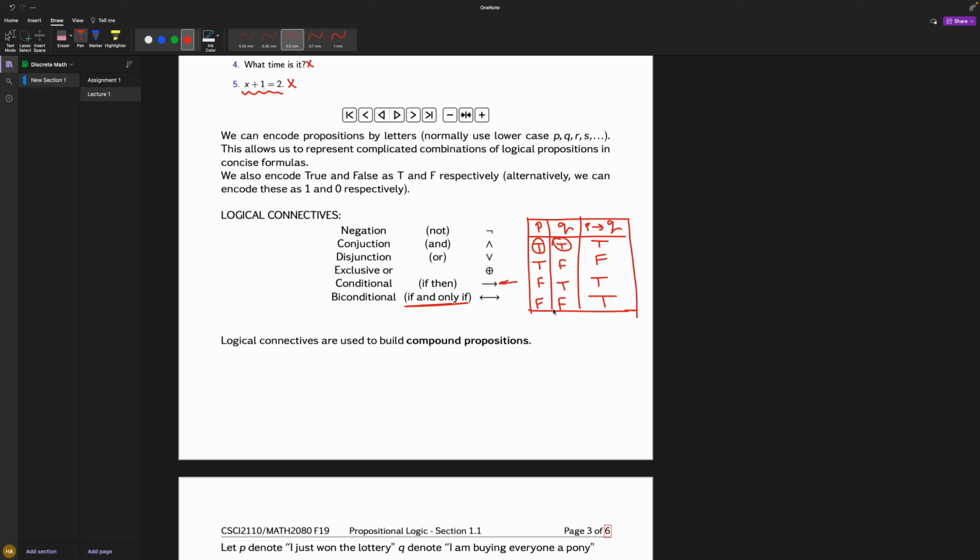Therefore it's true. Another way you can think about it is whenever you're the one implying, so this one implies Q, right? So if P is false, then it will always return true regardless of what Q is. Because Q doesn't depend on P. P just says, hey, if I'm true, then Q can be true. And if Q is true, then I didn't lie. And if Q is false, then I did lie. But if I'm false, then regardless what Q is, I didn't lie because Q doesn't depend on me. You get what I mean?